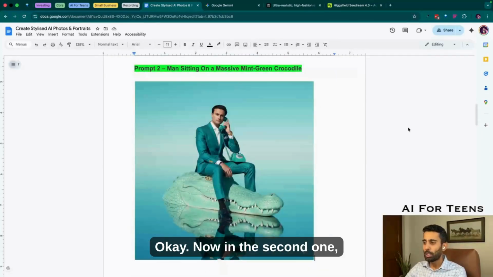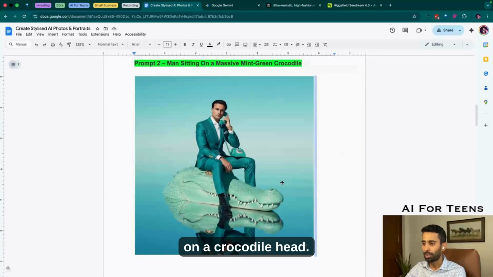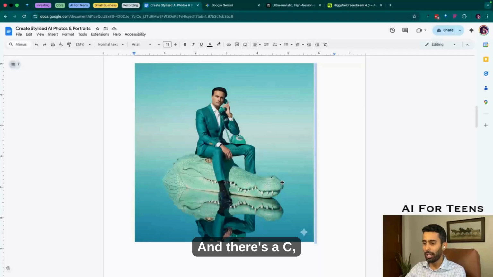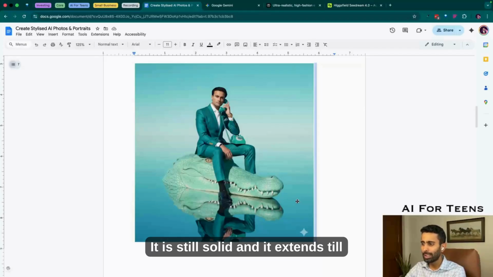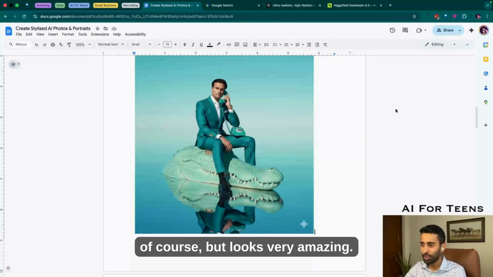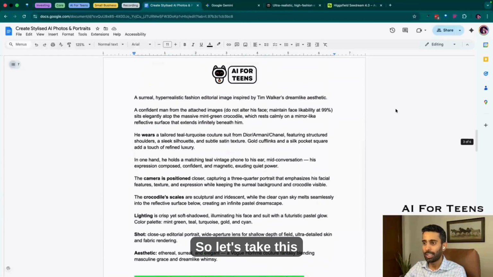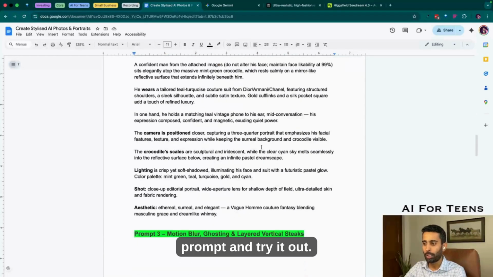Okay, now in the second one, we are showing the person sitting on a crocodile head, and there's a sea, but it is not really a sea. It is still solid, and it extends till infinity. Something unrealistic, of course, but looks very amazing. So let's take this prompt and try it out.